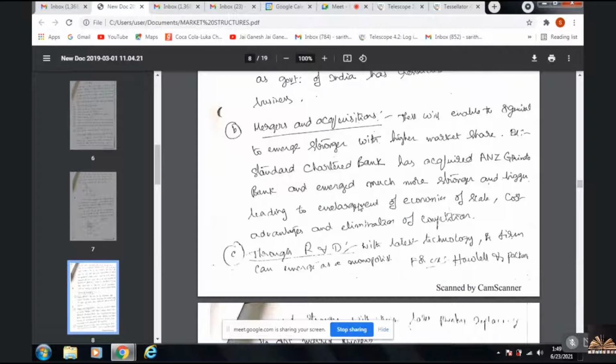Anyone can tell me, it is in the purview of tax, which the merged company can enjoy. Yes, anyone? Tax will be divided among two companies.